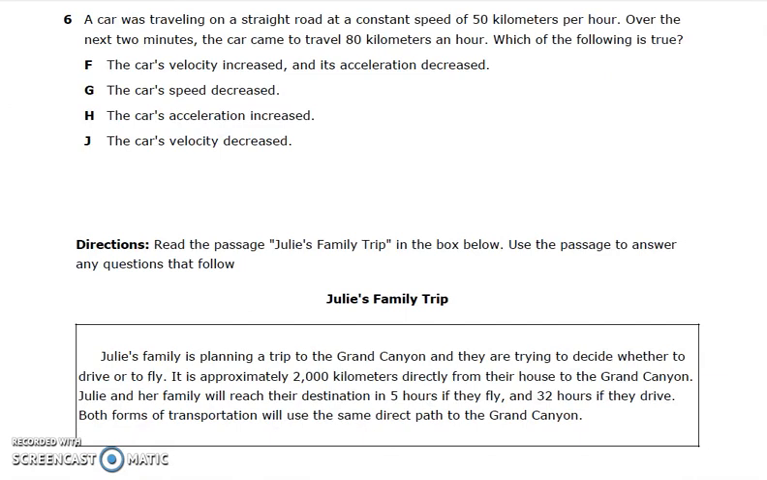Number 6. A car was traveling on a straight road at a constant speed of 50 kilometers per hour. Over the next 2 minutes, the car came to travel 80 kilometers an hour. Which of the following is true?